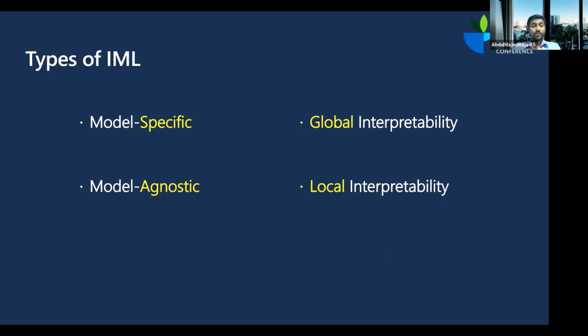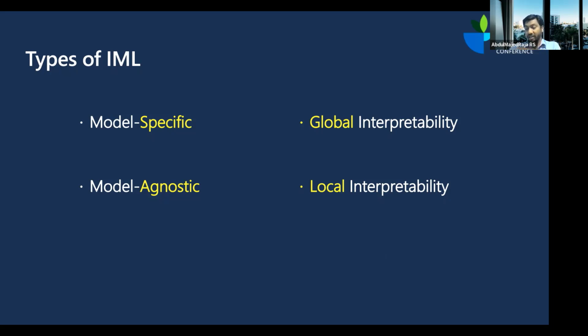So let's look at model specific. There could be a method that helps you explain a particular model, that is model specific. Let's take linear regression. The coefficients of a linear regression help you explain a linear regression model. In fact, you can take that linear regression model's coefficients, put them in Microsoft Excel, add a formula, and you would get the same prediction output. So this is an example of model specific interpretability.